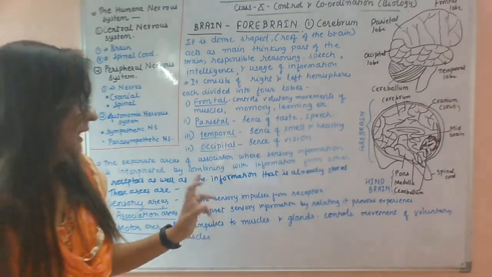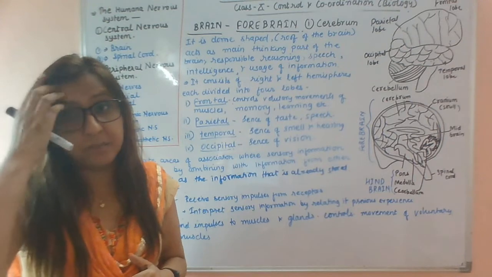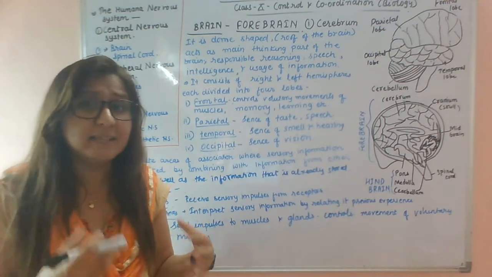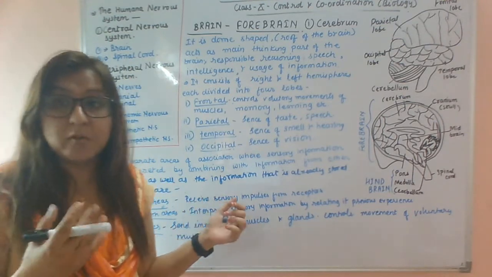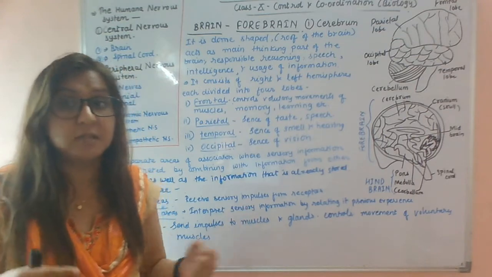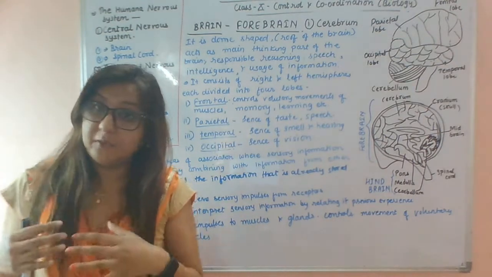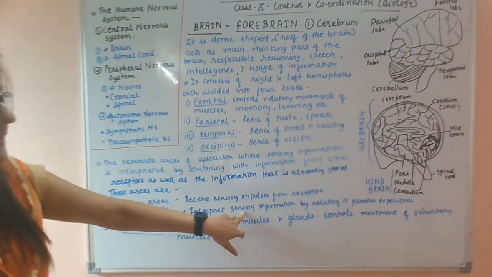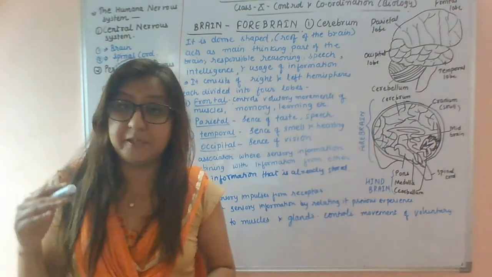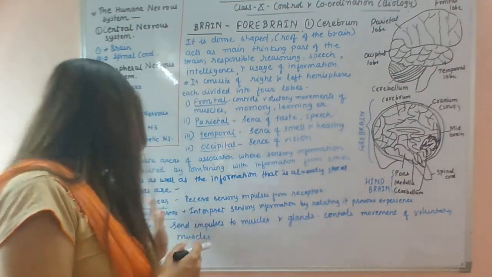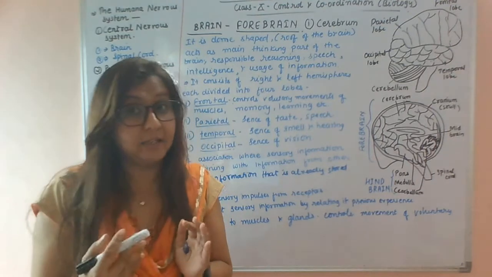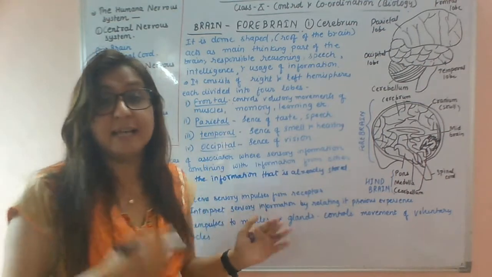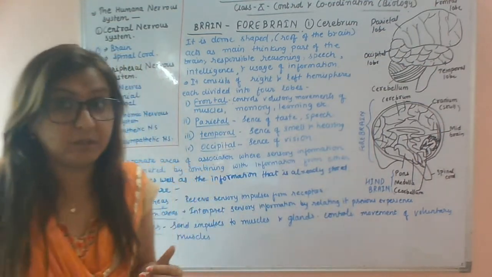First, sensory area. It receives the impulses from various receptors. I explained various receptors are present in the skin, in the eyes. So various thermoreceptors, olfactory receptors, gustatory receptors. Through different types of receptors, the sensory impulses are coming. Then association areas interpret sensory information by relating it to the previous experience. Here the association areas relate the sensory information to the previous experience, or they can relate it to the other receptors also.